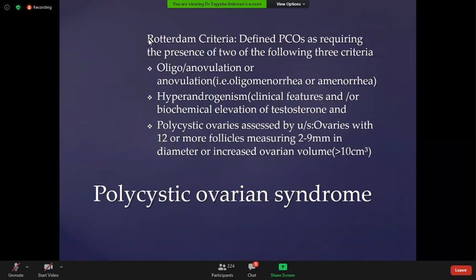Ovaries with 10 or more follicles measuring around 2 to 9 millimeters in diameter, or an increased ovarian volume of more than 10 cubic centimeters. These are the three criteria, and the patient should have two to be labeled as suffering from polycystic ovarian syndrome, because it's a syndrome.